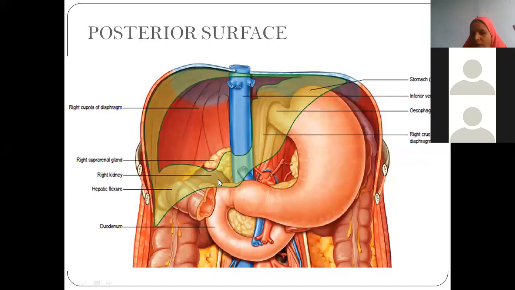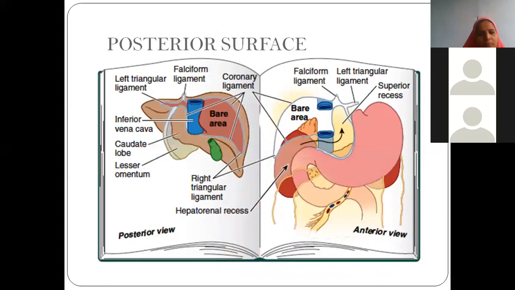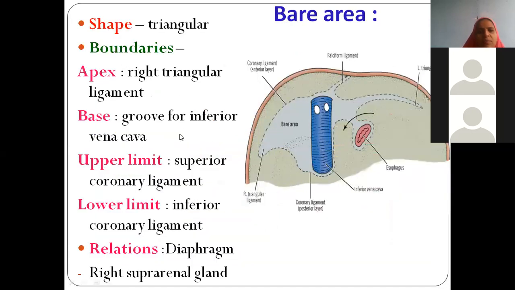Now see, the liver has been removed here. You are finding the stomach, which means the esophageal impression will be here. Inferior vena cava comes like this, and of course this is the posterior layer of the dome of the diaphragm. The outline of the liver is shown so as to show the structures we see from behind: esophagus, inferior vena cava, and the posterior layer of the dome of the diaphragm. So on the posterior side we see the bare area, inferior vena cava, and the fissure for ligamentum venosum.